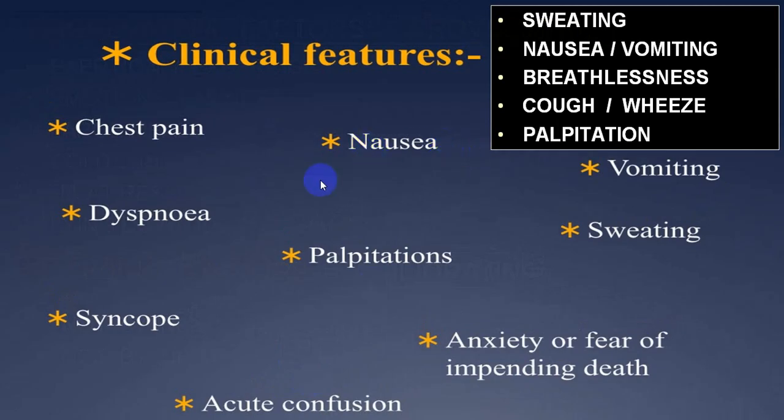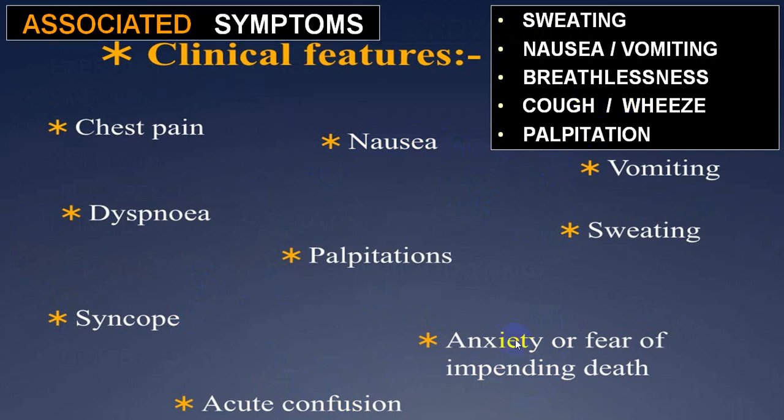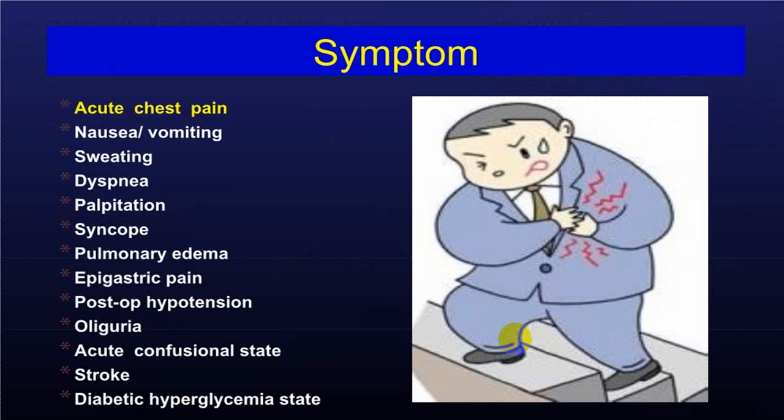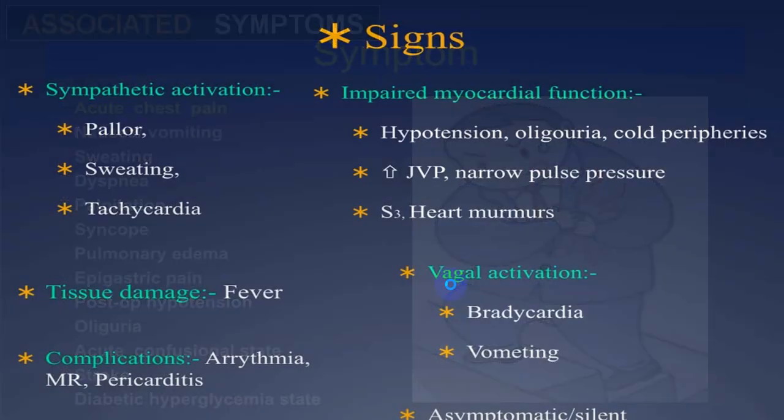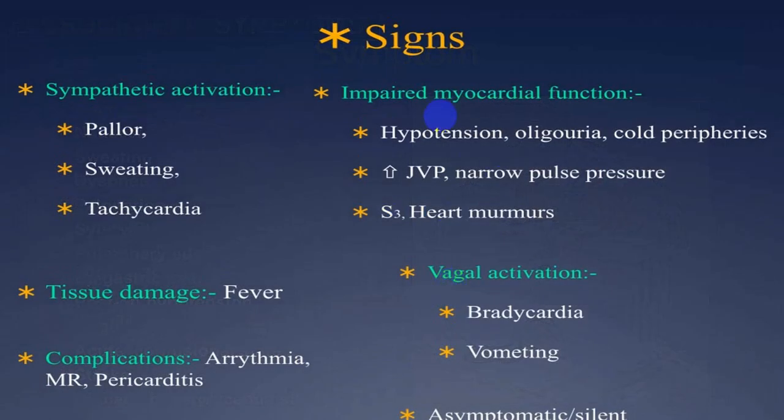Associated features: nausea, vomiting, dyspnea, sweating, palpitation, syncope, acute confusion, fear of impending death, etc. Cough, wheeze can also be there. So there are a good number of associated symptoms. Even a person can have epigastric pain, syncope, oliguria, stroke, etc. So these are all associated symptoms which can be there.